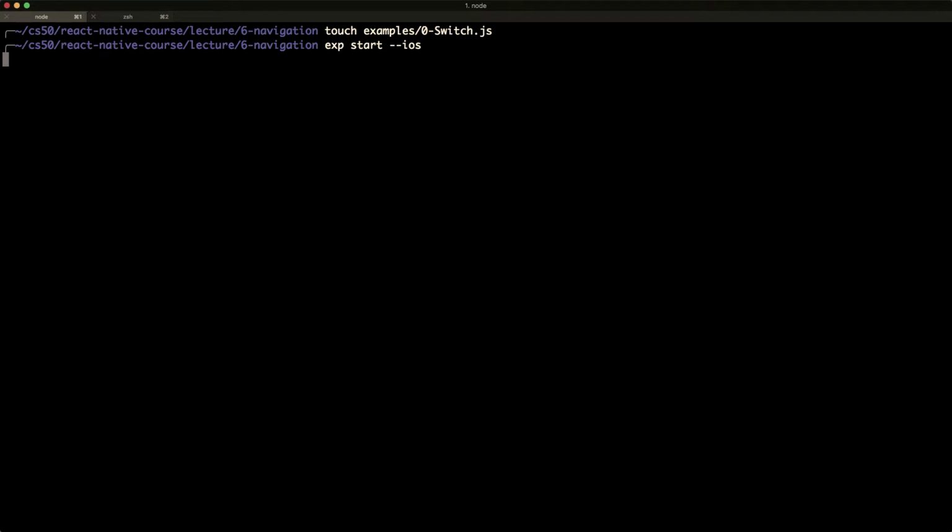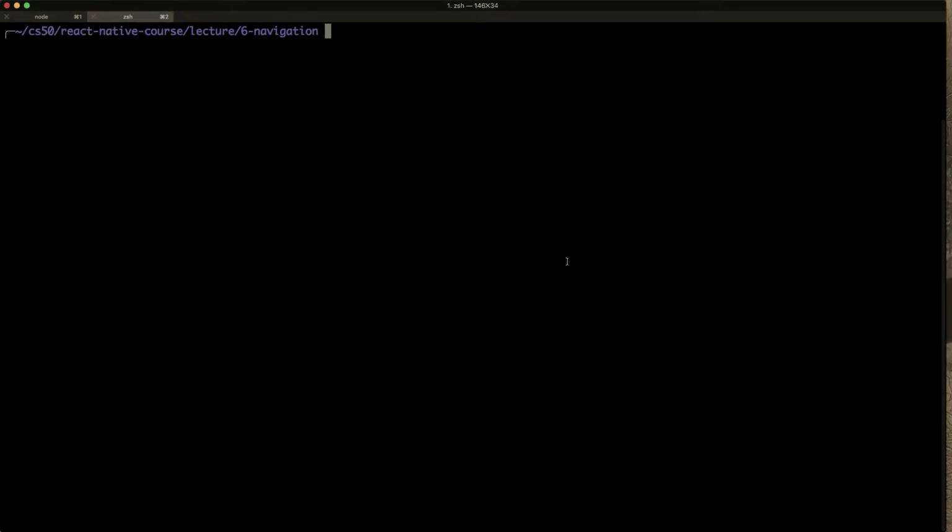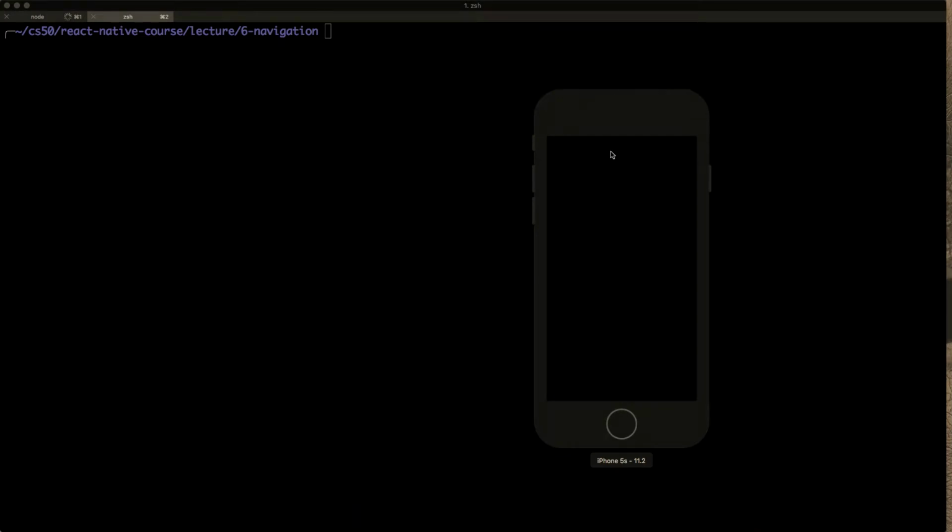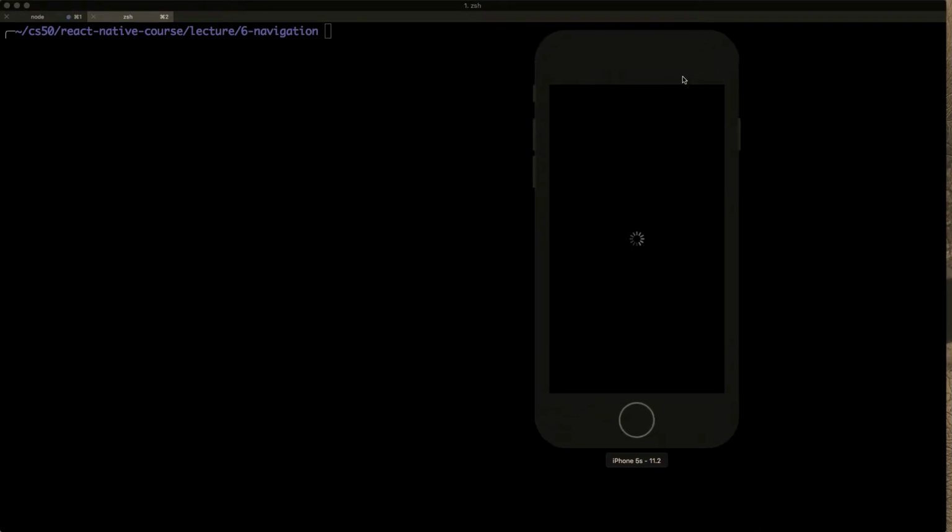So I'm running this command, exp start, which you saw in the previous section of my speaking, is a command to basically start the packager. Think of it, it's called Metro Bundler in React Native. That's the equivalent of Webpack. So we still need to build our JavaScript and serve it from somewhere so that we can load it into some app that then executes it.